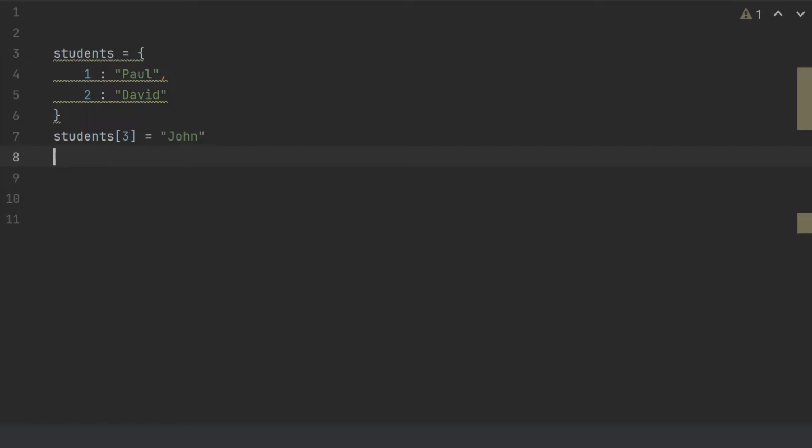Right now, let me show you how to delete an existing element in your dictionary. It is actually very simple. All you need to do is use the delete keyword, which is del, and then mention the key. So let me, in my case, delete David, and then let me print my dictionary.